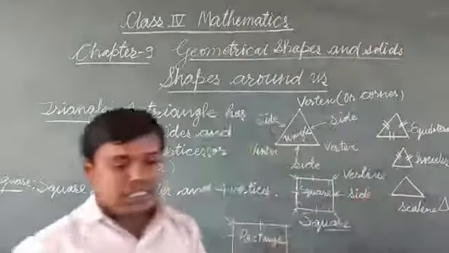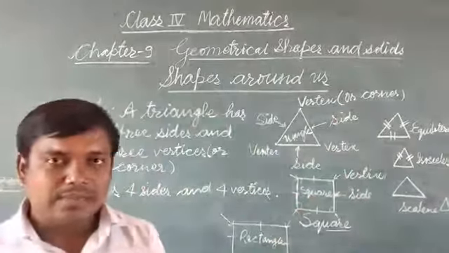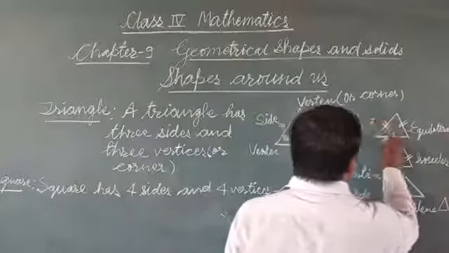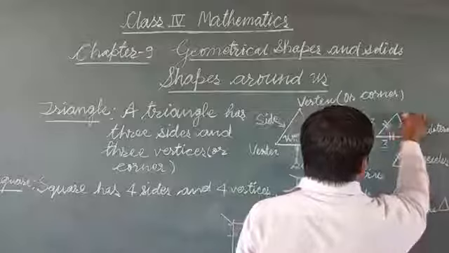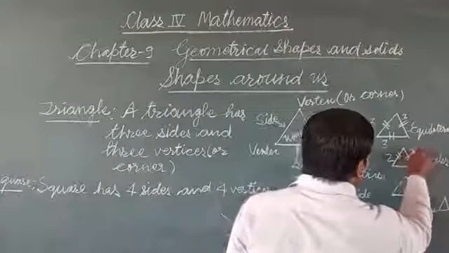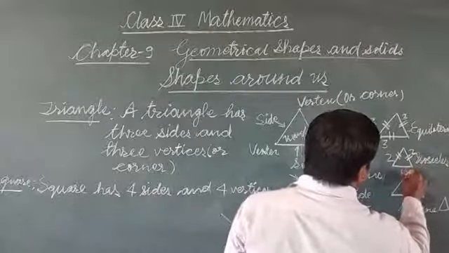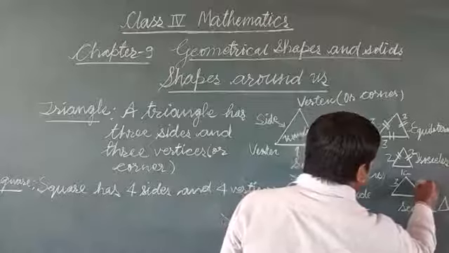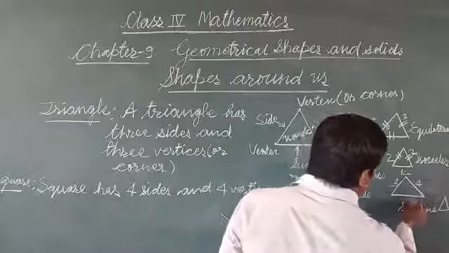So these are the 3 types of triangle we are having. You can understand it. The length of this is 3 centimeter. This will be also 3 centimeter, and this will be also 3 centimeter. In this case, this will be 2 centimeter, 2 centimeter, and this one will be 1 centimeter. In this case, it is 3 centimeter, it is 4 centimeter, and it will be 5 centimeter.